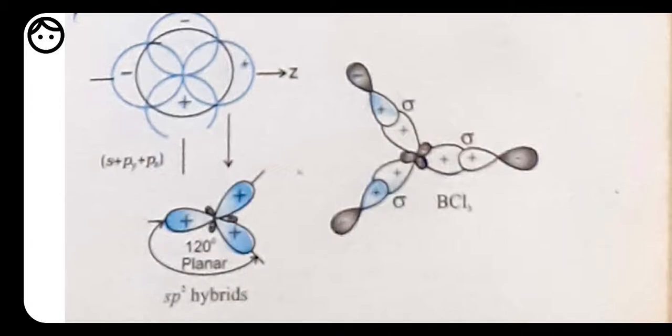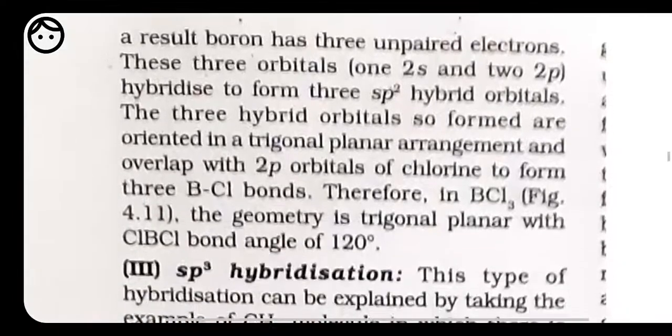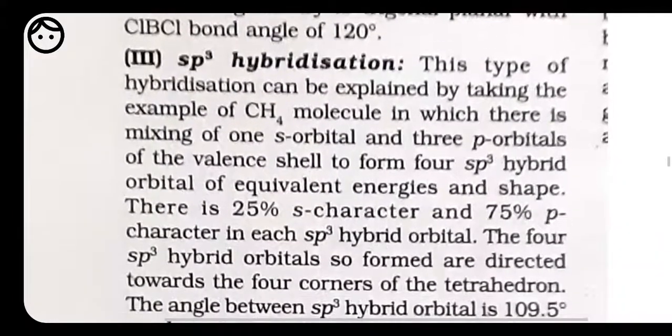Okay, so few compounds in which sp2 hybridization takes place are BF3, BH3, etc., and all compounds of carbon containing a double bond also show sp2 hybridization. Now let's have sp3 hybridization. This sp3 hybridization is also called tetrahedral hybridization.